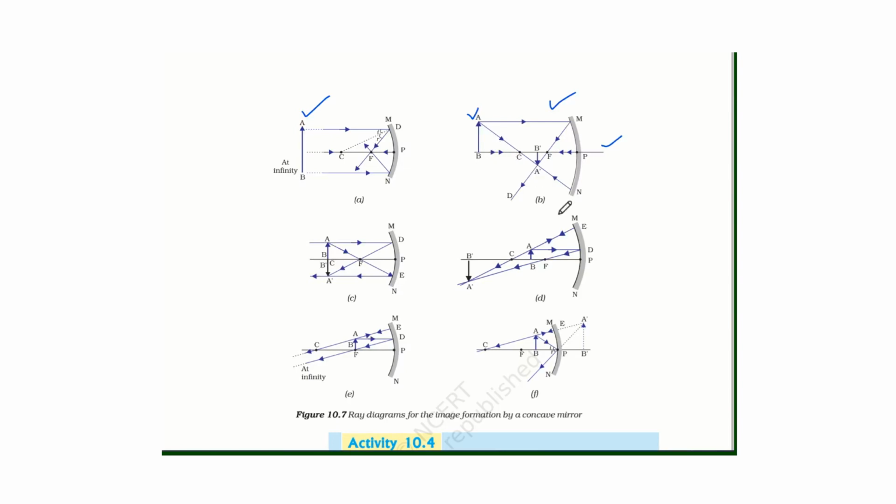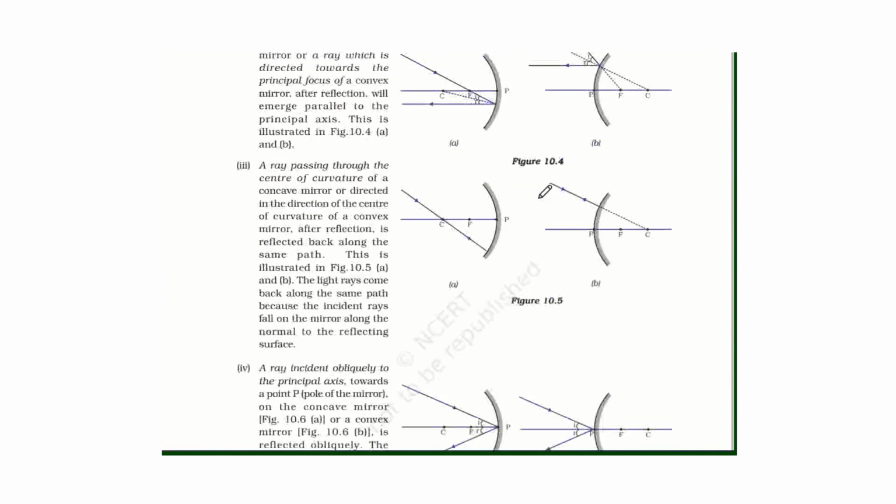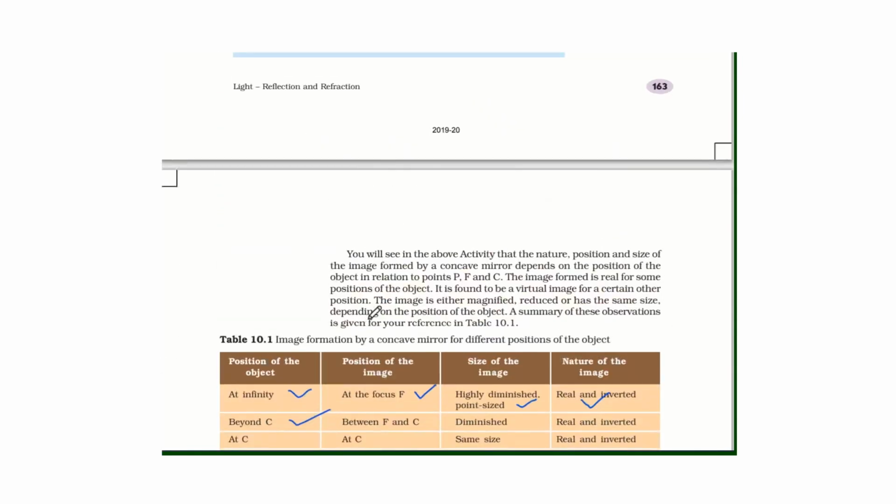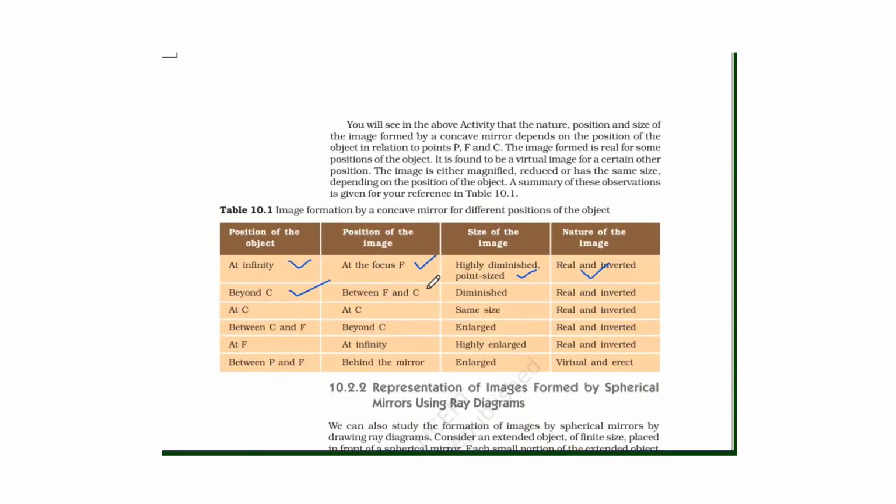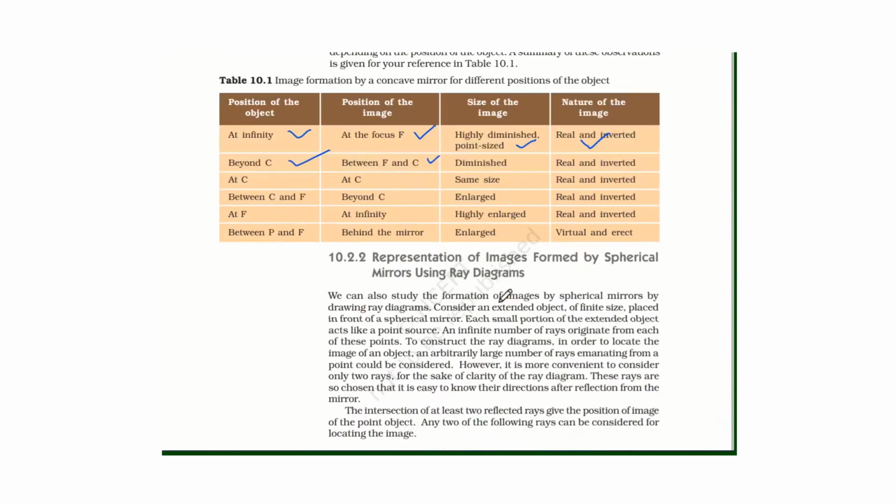So the image is formed between C and F. So when the object is beyond C, the image will be formed between C and F. And this image is also real because rays are actually passing through this point where the image is formed. So the image is real and inverted. So when the object is beyond C, the image is formed between F and C, and it will be diminished, real and inverted.